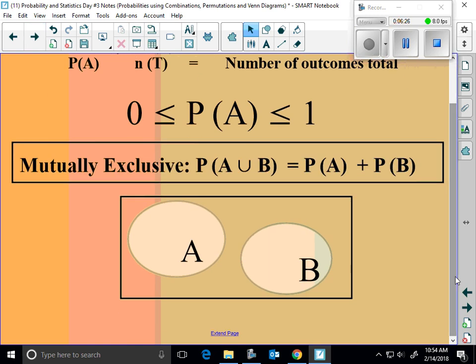These two events, A and B, in this Venn diagram are mutually exclusive because the union of them is equal to the sum of them, meaning they don't overlap at all. They can't both happen at the same time. So 2 events are mutually exclusive if they can't happen at the same time. All right, that should be pretty basic.